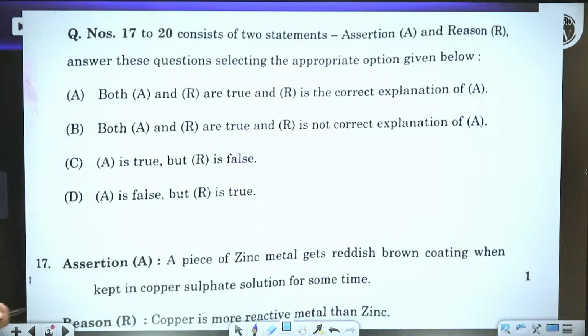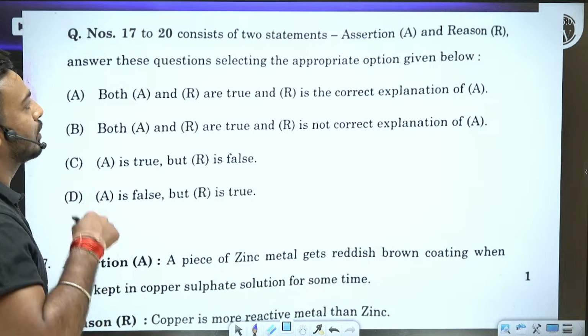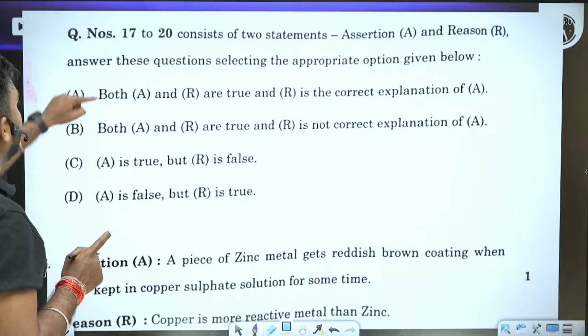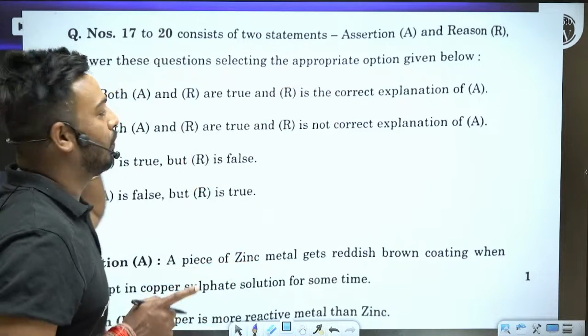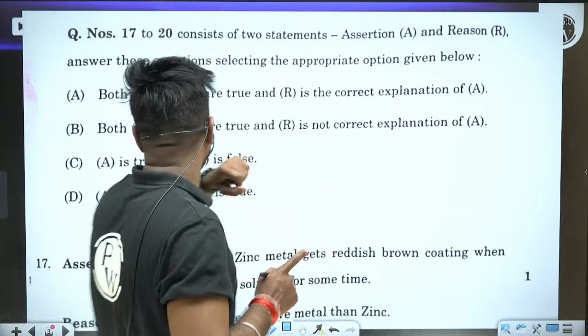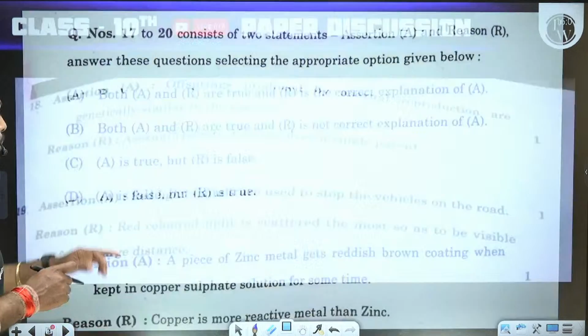Questions number 17 to 20 consist of two statements, assertion A and reason R. Answer these questions by selecting the appropriate option given below. A, if both A and R are true and R is the correct explanation of A. B, both A and R are true and R is not the correct explanation of A. C, A is true but R is false, and D, A is false but R is true. Now move to the next question.